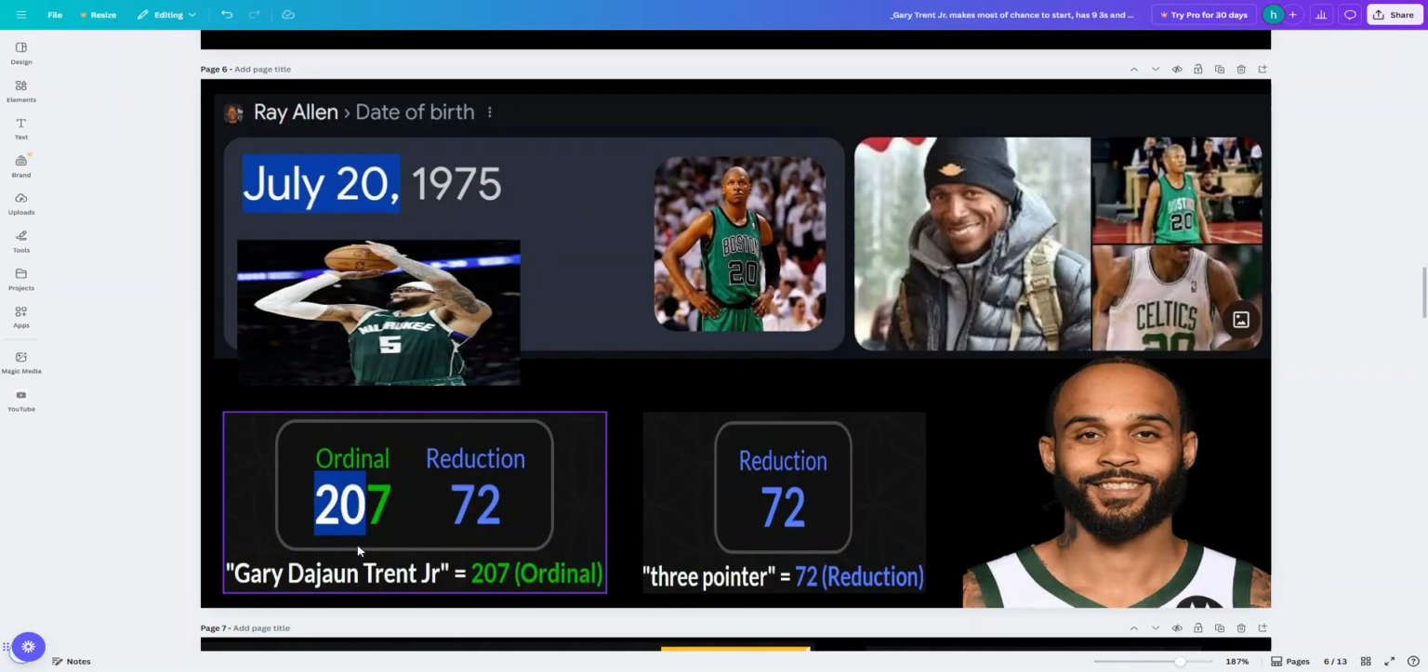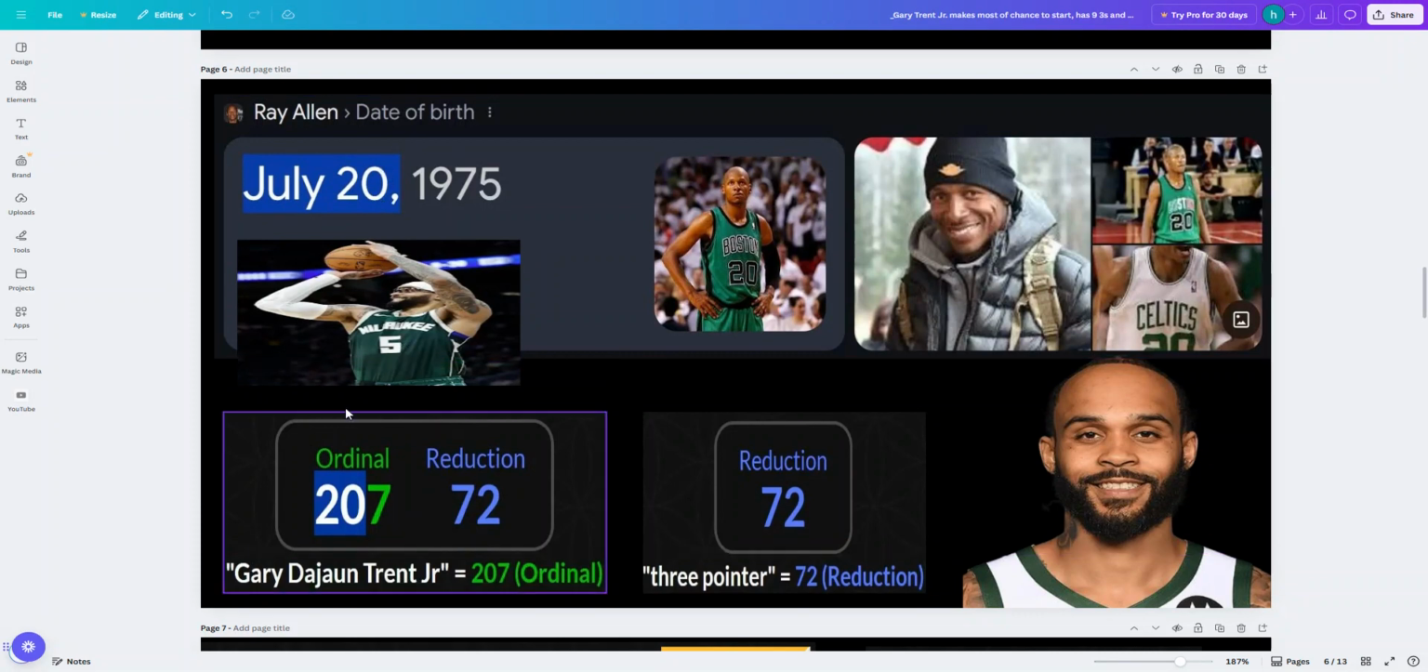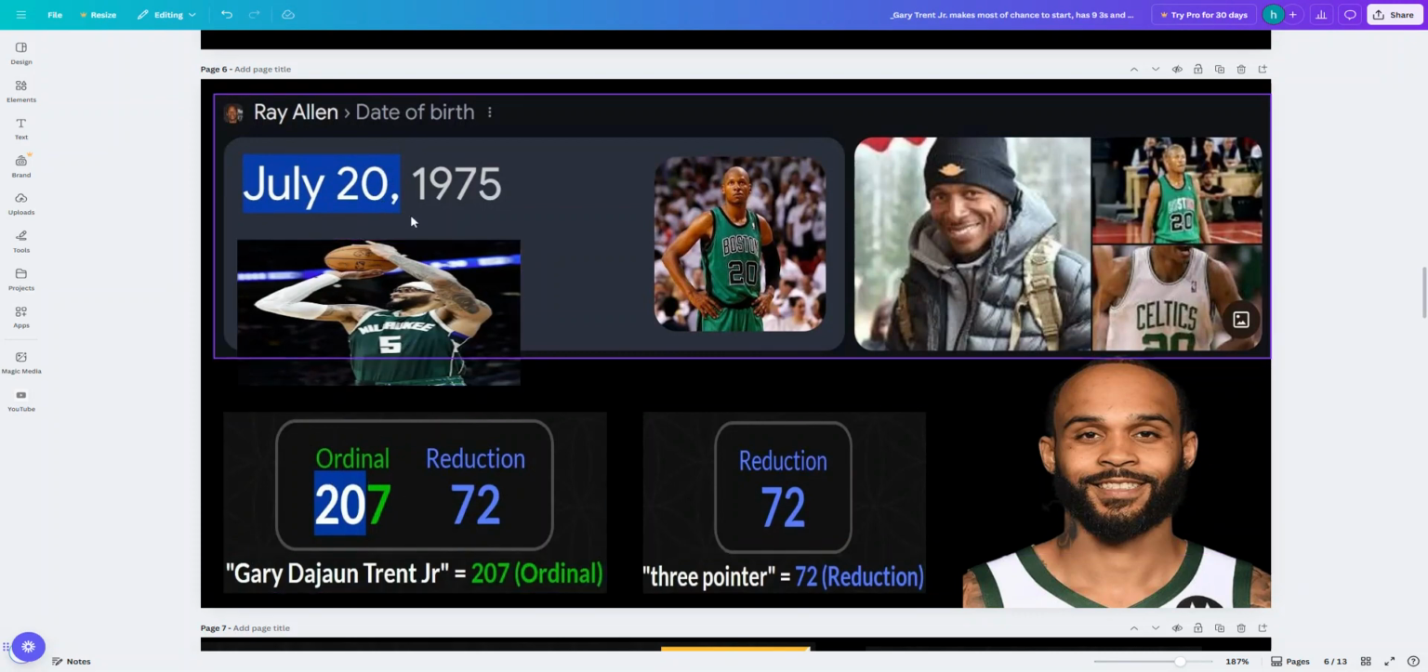Look at Gary Trent Jr. ties his postseason mark for threes. Look at the language. Gary DeJuan Trent Jr., the full name, 207. And you see how that syncs up with the Ray Allen birthday right there. Look at that. 207, 207.